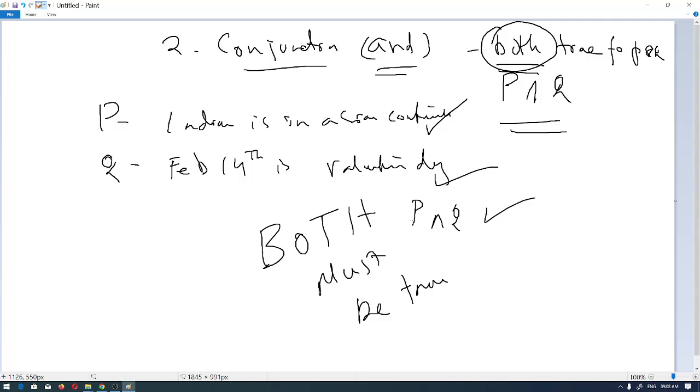So in disjunction, I'm just repeating it, it's or, that is either. In conjunction, it's and, that means both. Clear? Now we are going to study the third one. The third one is most important, because you would be coming across all these things in your future course. These all things are primary. We had not even entered the real analysis course.